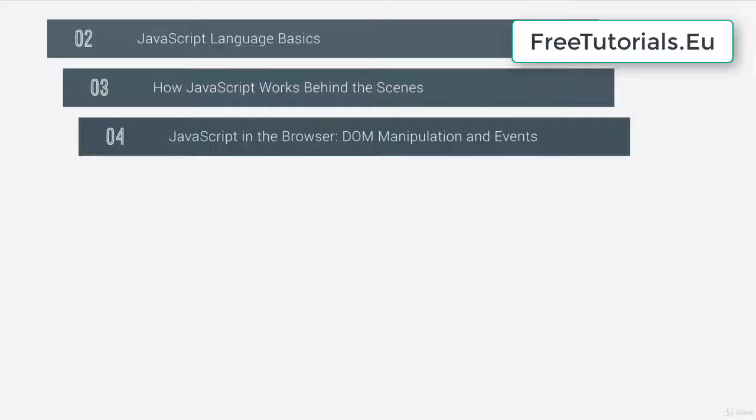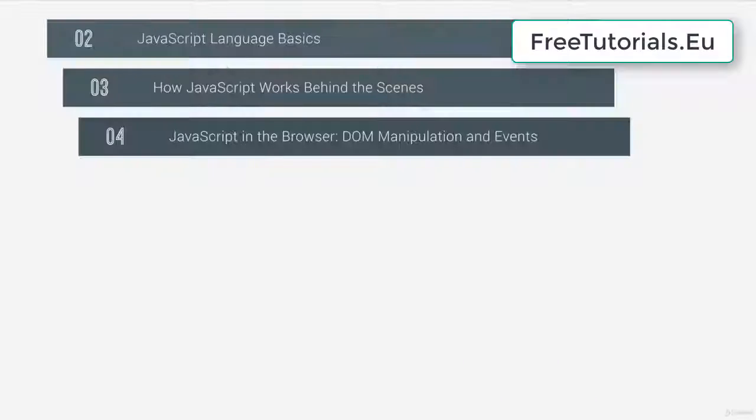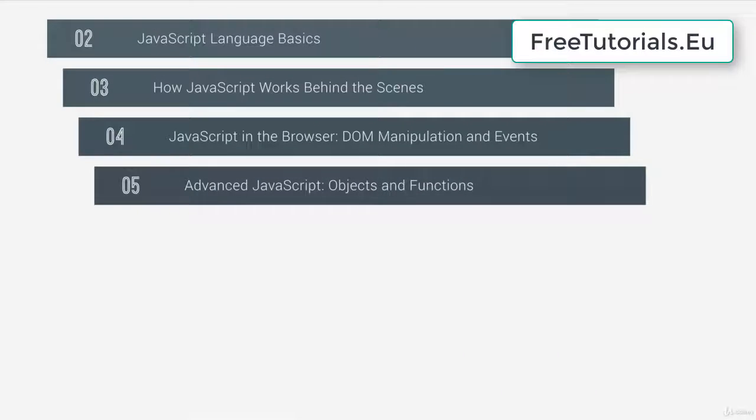We then move on to our first project, where we use JavaScript in the browser for the very first time. And so we're going to code up this really cool game where we make JavaScript actually interact with an HTML web page. Alright, and after that, we're going to take a deep dive into the most advanced JavaScript concepts, and that's objects and functions. We're going to talk about things like prototypal inheritance, first-class functions, closures, and a lot more stuff.